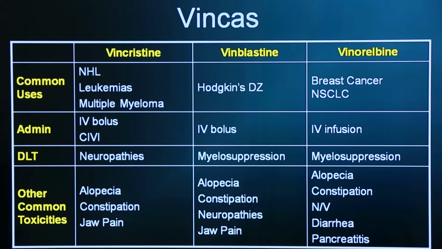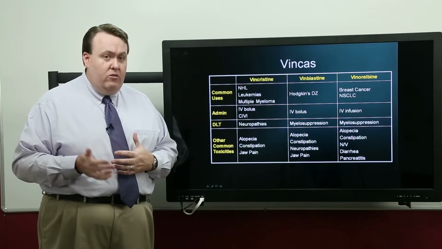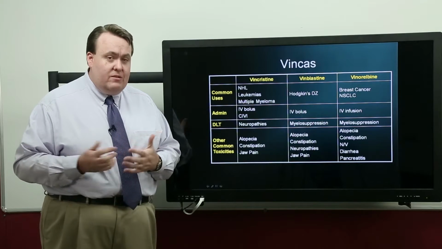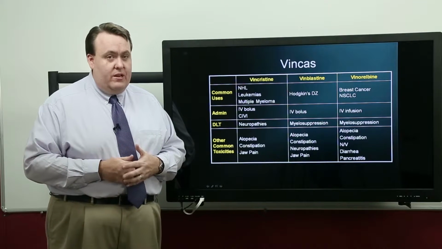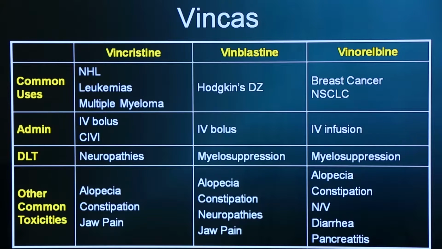Mention that vinblastine is very similar to vincristine, and it has some overlap in therapeutic use, but it also has a couple of things that are unique to it, including Hodgkin's disease. It's part of the regimen ABVD, which is one of the standard regimens we use in the treatment of Hodgkin's lymphoma. It's also used in testicular cancer that has relapsed after initial therapy. That makes it a little bit unique over vincristine. It's given only as an intravenous bolus, and its dose-limiting toxicity is myelosuppression. Unlike vincristine, vinblastine is myelosuppressive on its own. You see other side effects. Once again, we're seeing neuropathies with vinblastine as well.